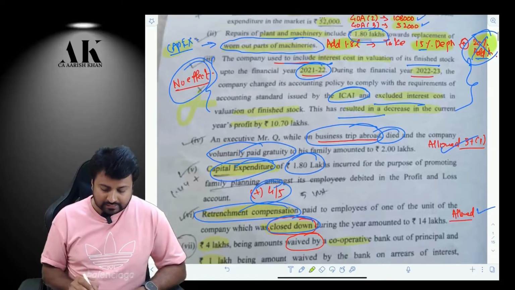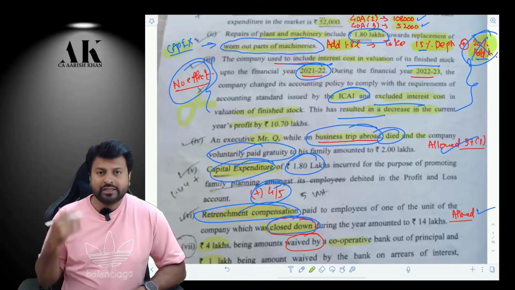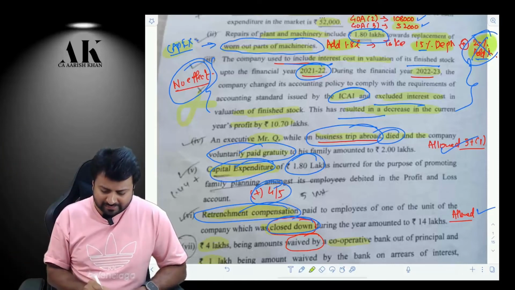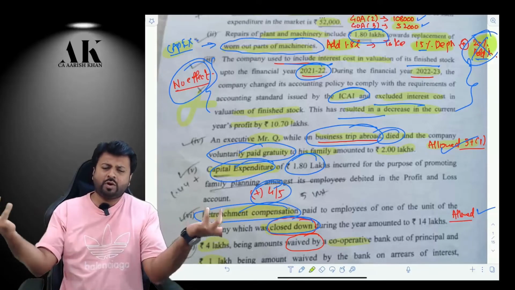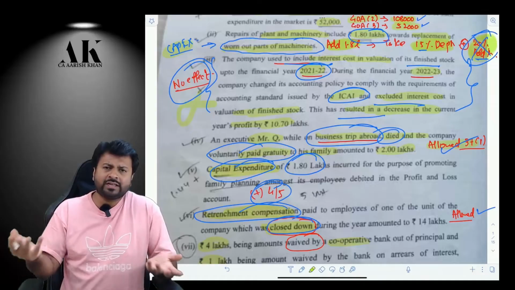Next, there was one executive, Mr. Q, who was on a business trip and he died over there. So the company paid some voluntary gratuity to his family. It will be allowed as a deduction under 37(1). It's allowed, nothing wrong. He was an employee and you are compensating your employee, so it will be allowed as a deduction. There is nothing wrong in this.